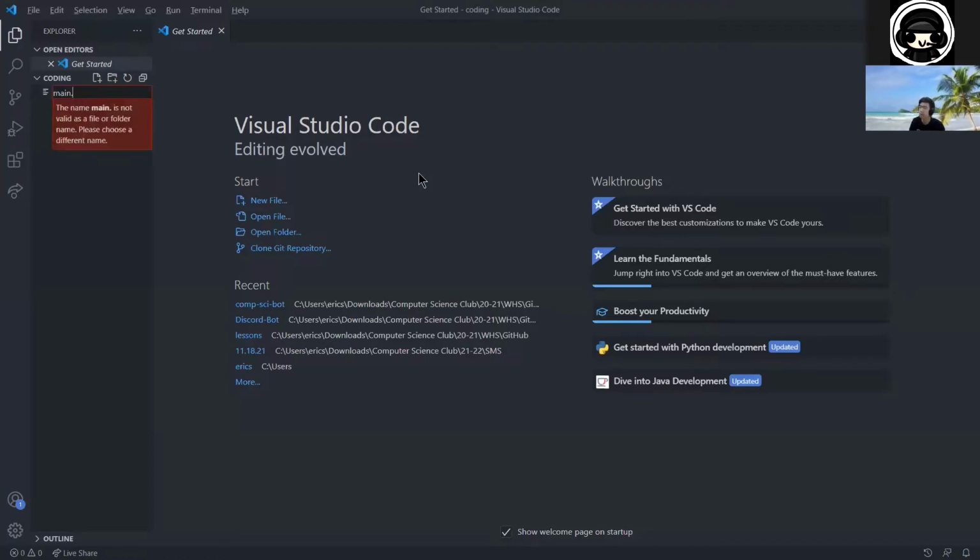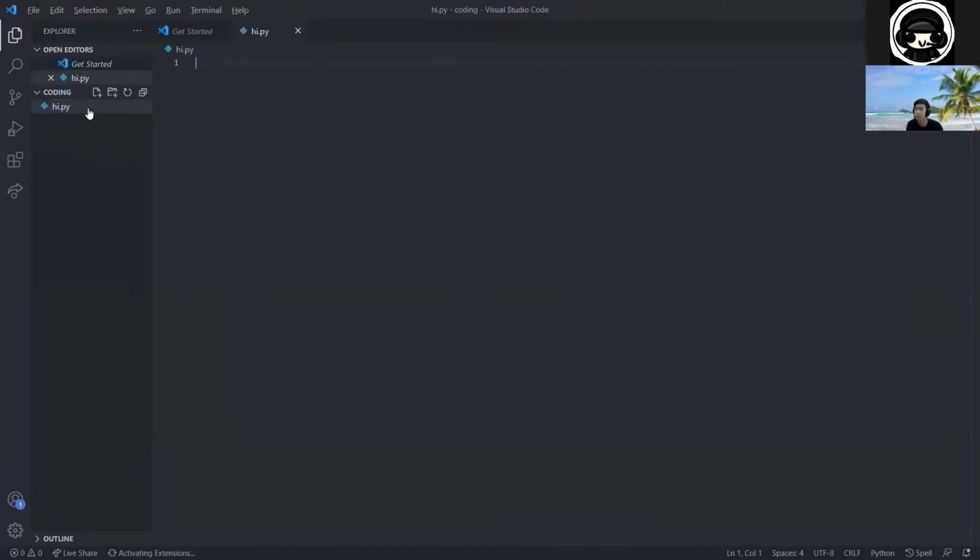And we can put main.py, or you could call it whatever. You can call it file.py, you can call it py.py. Just make sure it ends in a .py extension, right? Because a .py extension tells the computer this is a Python file. And so now we can actually start coding. So now you can follow along on the online compiler if you want, or you can follow along with VS Code, or you could just watch.